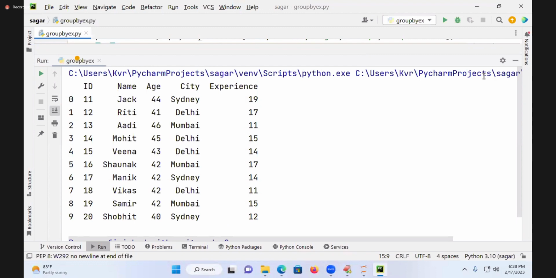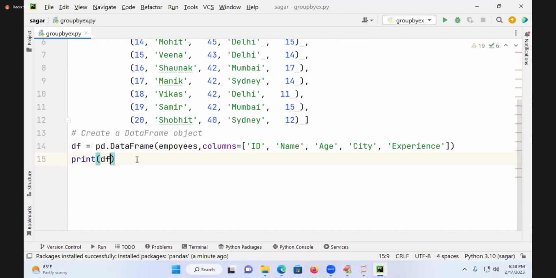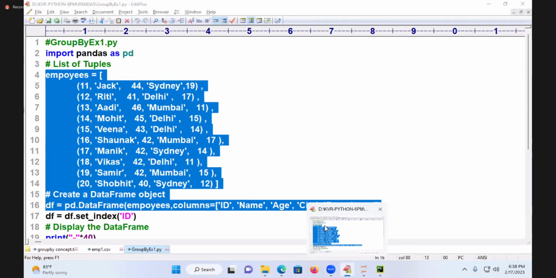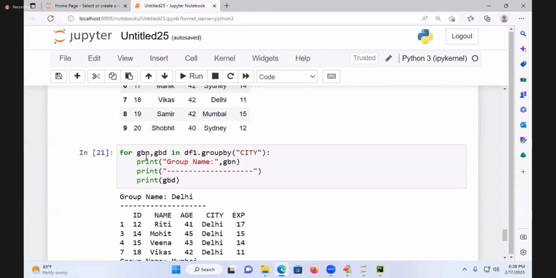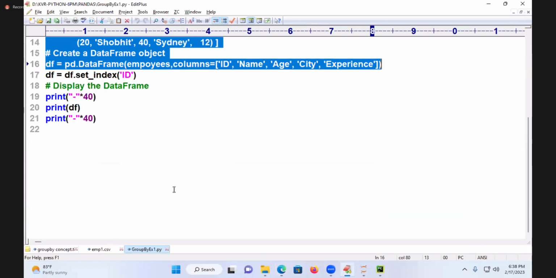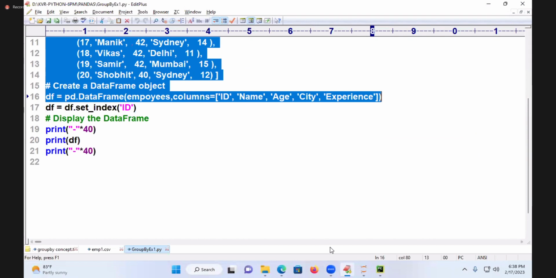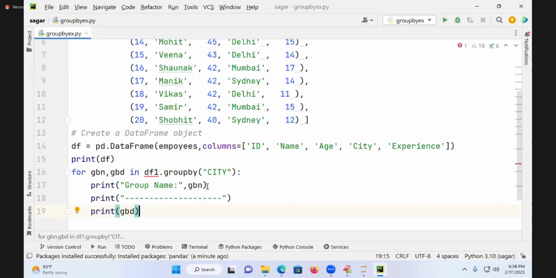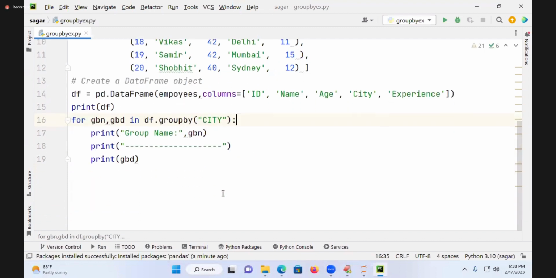After that, I want to get the same discussion, like the Jupyter notebook where you have written the code, which is group by related information. I can get it here also. Go to PyCharm. You can write like this: df dot groupby of what? City. All the city information will be coming.